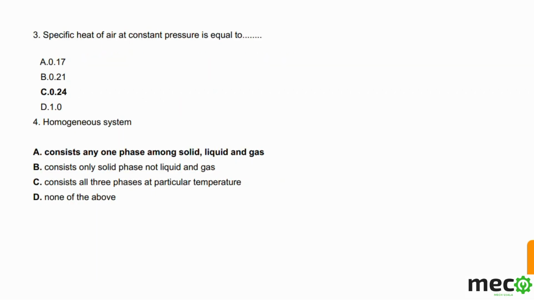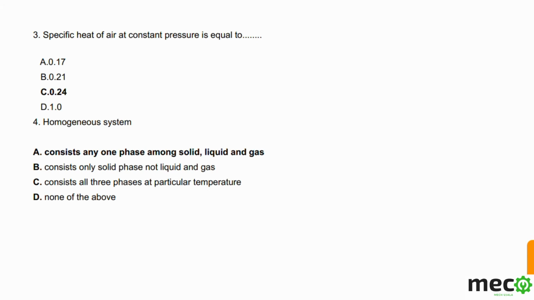And after that the third question, specific heat of air at constant pressure is equal to. So we have to remember this value. The specific heat of air at constant pressure is equal to 0.24. So we have to remember this.